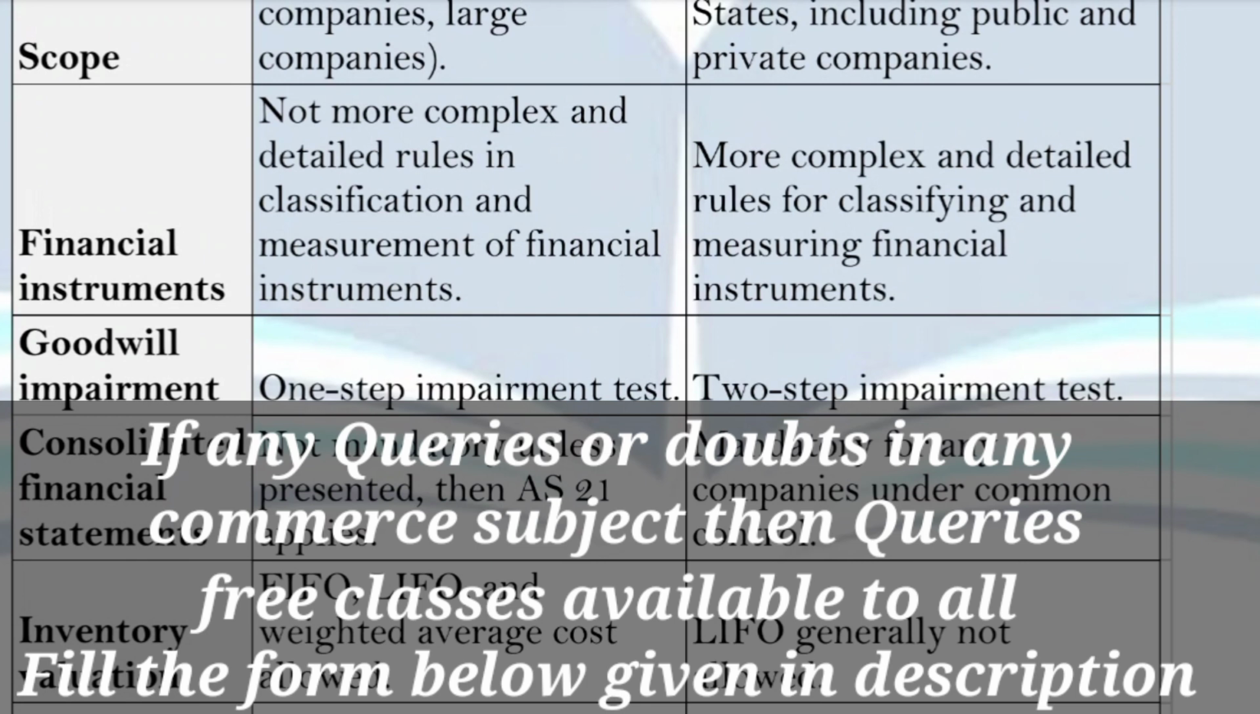But on the other side, if you want to do the impairment test as per US GAAP, then there is a two-step verification for this purpose, or you should say there are two steps for doing the impairment test, but only one step is followed according to Indian AS. There is a difference in goodwill impairment between these two as well.